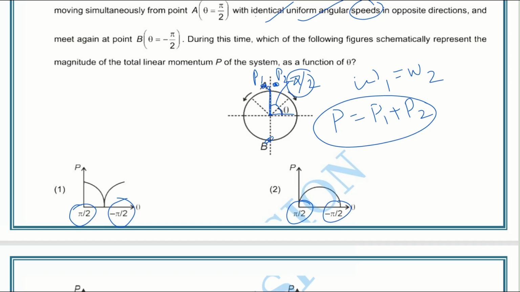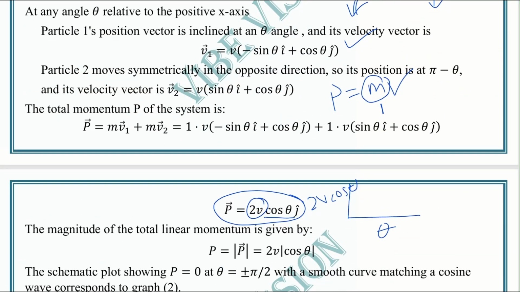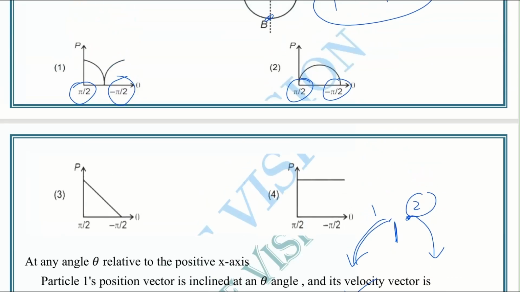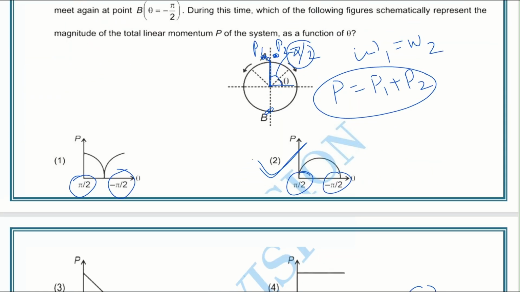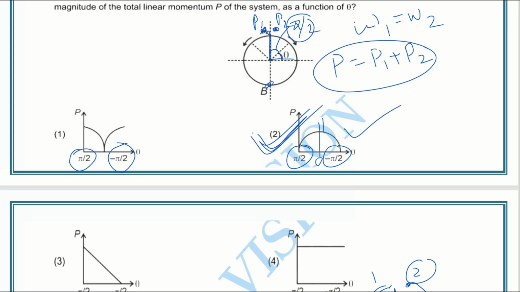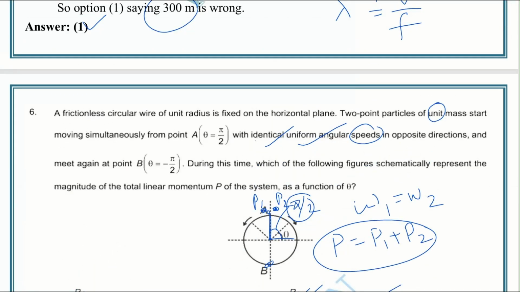Then what will be the answer? If we consider cos theta, then the schematic plot shows p equal to 0 at theta equal to plus or minus pi by 2, and it is a smooth curve matching the cosine. So this is the answer, which is option B. At 0, cos theta becomes 1, and at minus pi by 2 it becomes 0, and at plus pi by 2 it becomes 0. So this is the only option which matches our requirement. So the answer of the sixth question is option 2.